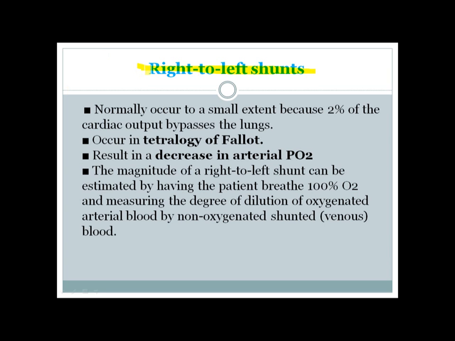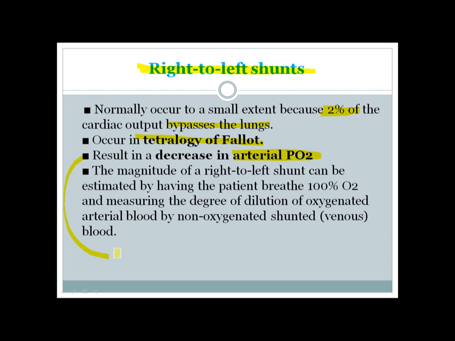So now let's talk about the right to left shunts. In right to left shunts, deoxygenated blood bypasses the lungs and goes towards the oxygenated blood. So there is mixing of deoxygenated and oxygenated blood, leading to a decrease in arterial partial pressure of oxygen. This can occur in tetralogy of Fallot, and normally 22% of the cardiac output bypasses the lungs and causes a right to left shunt.